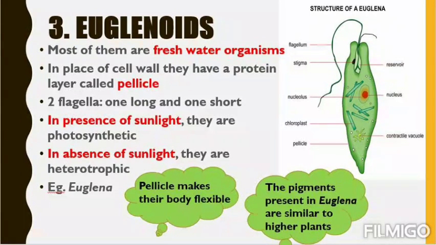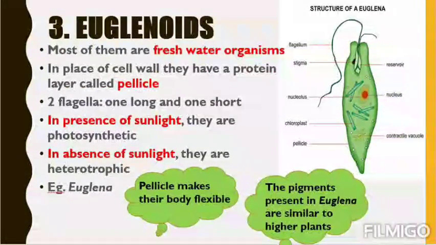The second cloud says the pigments present in Euglena are similar to higher plants. See, as they are photosynthetic, they should have some pigment, that is chlorophyll, the photosynthetic pigment. So these pigments are present in plants also. Plants have chlorophyll a, chlorophyll b, xanthophyll, carotenoids, all these pigments that we will learn later. So all these pigments are present in euglenoids also.